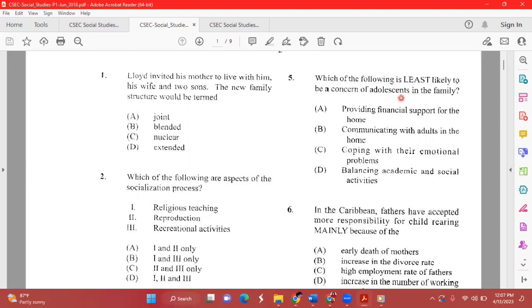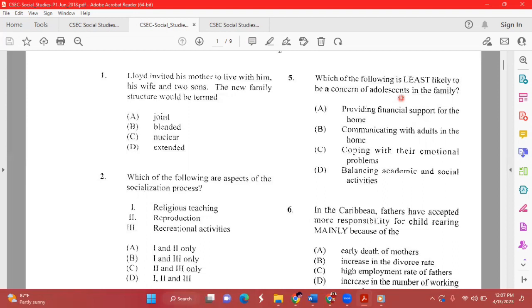Now we know that as teenagers, they have to learn how to balance their academic and social activities. They will also have to cope with their emotional problems, and they will have to communicate with adults in the home, meaning they have to communicate with their guardians or their parents.